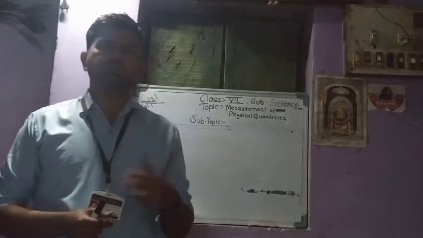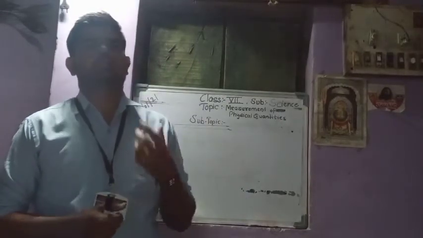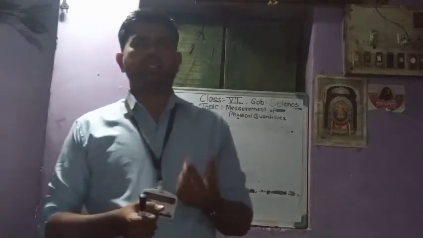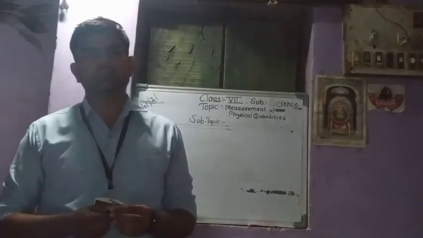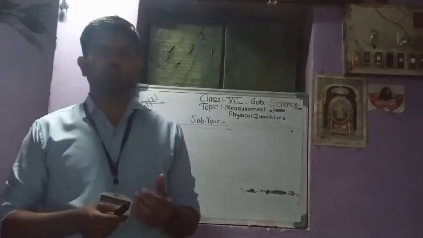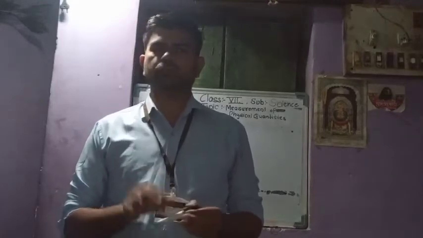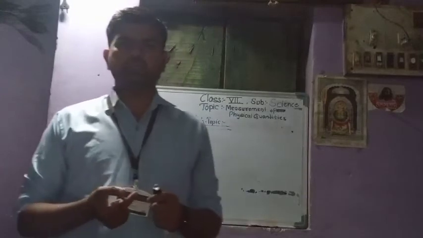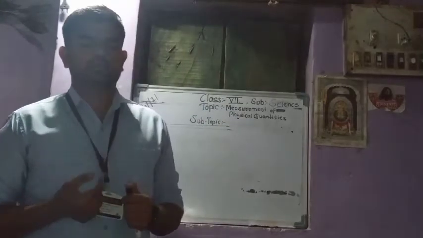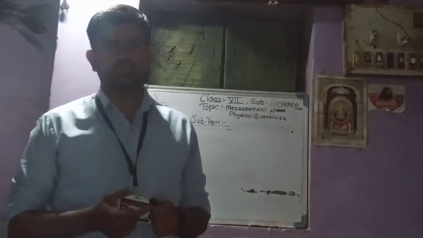Like in our day-to-day life, we buy some fruits like apple, orange. We get the fruits and vegetables in kgs or in a dozen. According to their mass, we get those fruits or vegetables, and according to the volume of a liquid like milk and drinks, we get milk in liters.